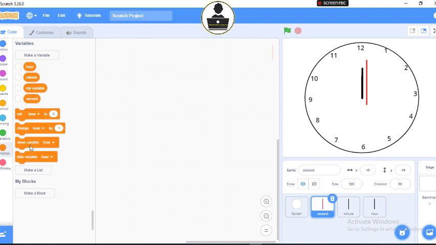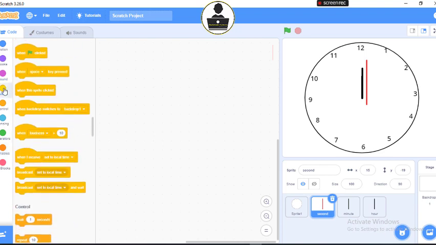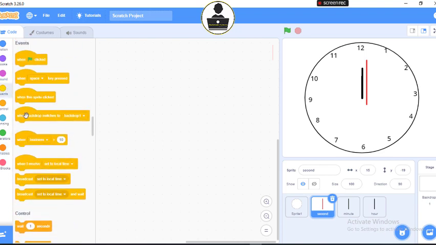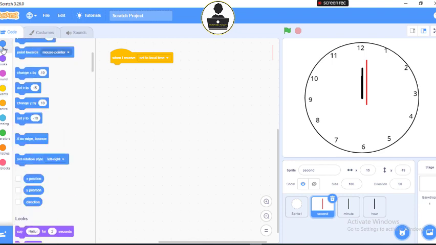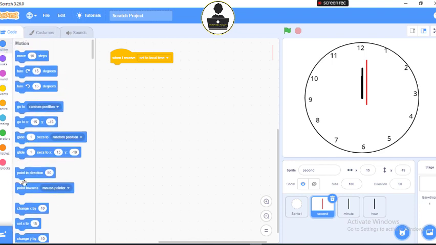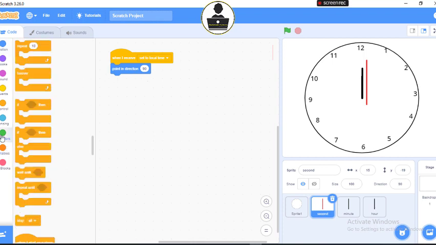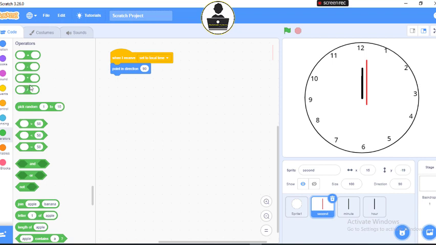All right. So let's start with receiving an instruction. When I receive set to local time, the second should point in direction. Let's join the same block of code blocks that we joined.